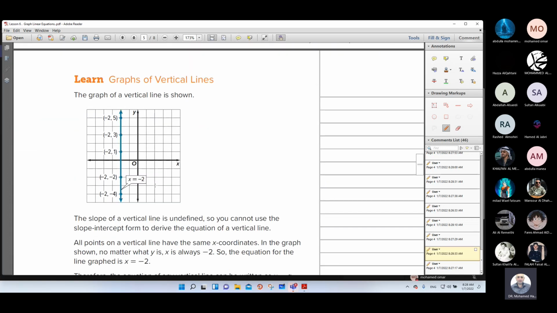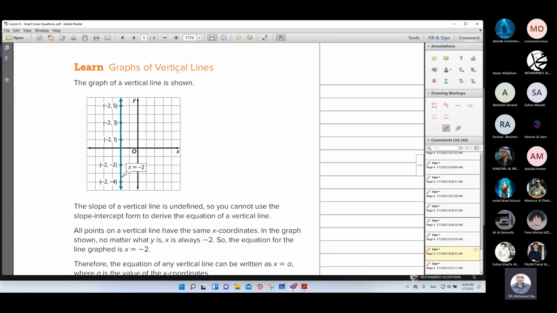The second idea: graph of vertical lines. The graph of a vertical line is shown. Vertical means parallel with the y-axis. As you see, when the line is parallel with the y-axis, all points on this line have the same value of x: negative 2, negative 2, negative 2, negative 2, negative 2. The change is just in y. So the slope of the vertical line is undefined.